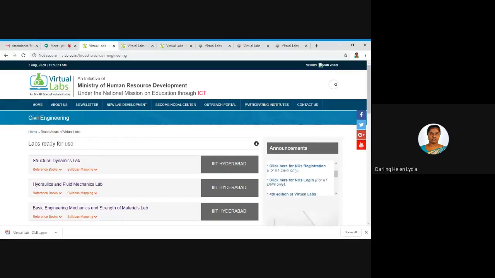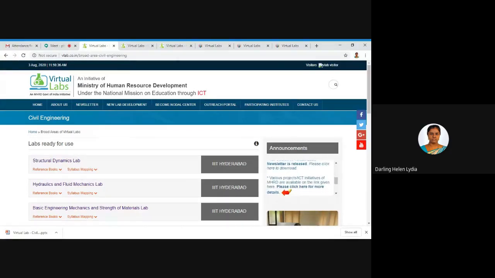So here they have mentioned labs ready for use. Okay, there may be a number of labs which are available for civil engineering. So these are the labs which are ready to use. Others are under construction. We can get them in some time.